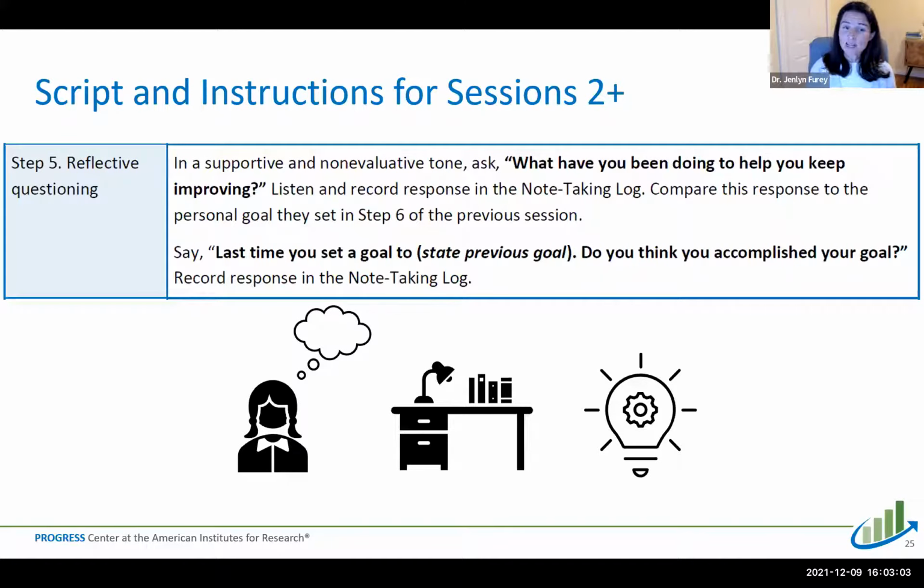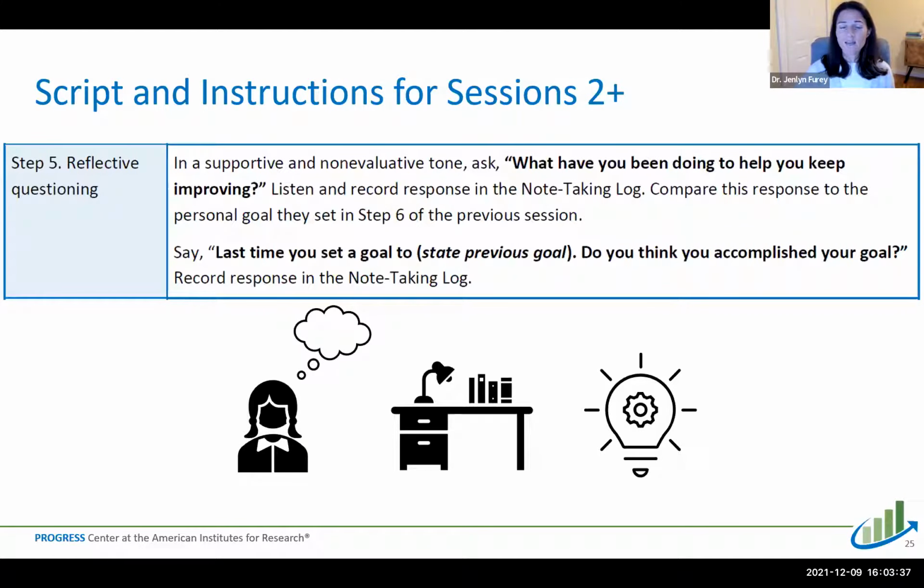So last time you set a goal to read for 10 minutes every night. Do you think you accomplished this goal? And this is a time for the student to have some reflection on what's working, what's not working for them. This is a time for the teacher or the interventionist to be supportive of the student. And again, we want to ask these questions in a non-evaluative tone, but we're just gathering information to help the student think through what they might change in terms of their goal setting for future sessions.